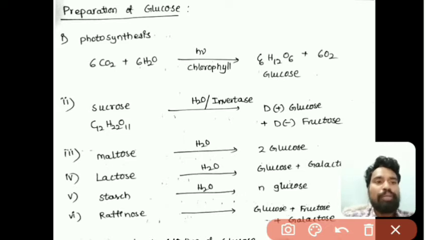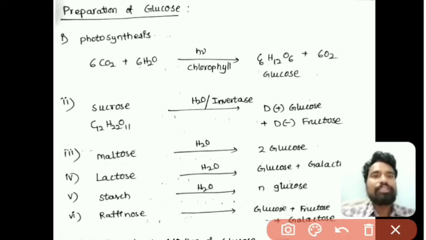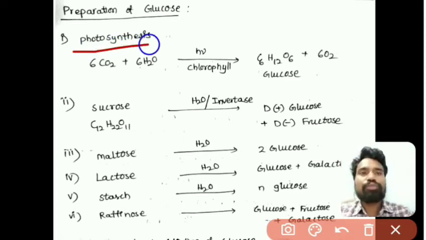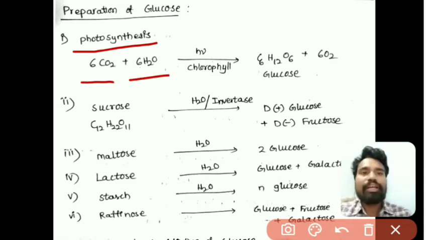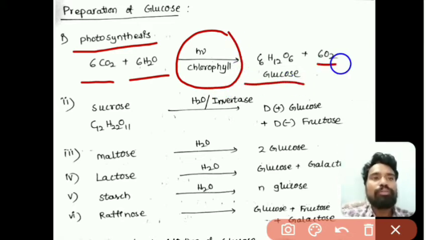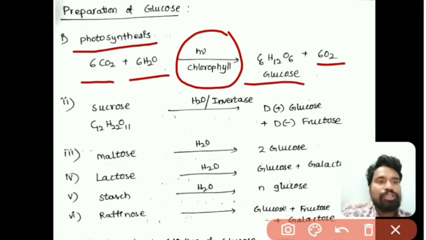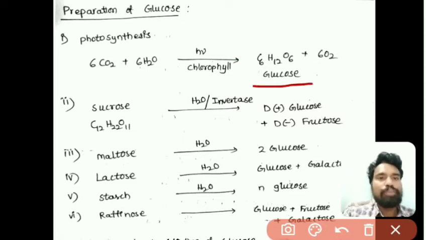Glucose is prepared by plants and consumed by us human beings as well as animals. That reaction is photosynthesis. In the photosynthesis reaction, carbon dioxide and water react with each other in the presence of light and chlorophyll, and give glucose plus oxygen. This reaction is called the photosynthesis reaction. Through this, glucose is prepared.